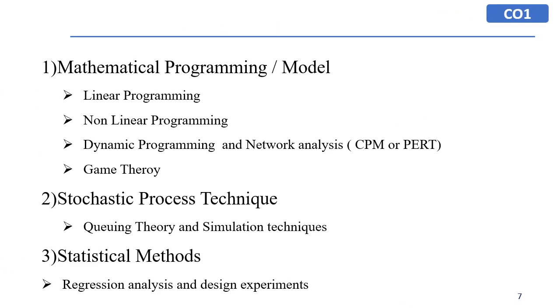Mathematical programming and models can be divided into different categories. First is linear programming, second is non-linear programming, dynamic programming and network analysis, game theory. Stochastic processes are queuing theory and simulation technique, and statistical methods are regression analysis and design of experiments. So these all are the techniques or the tools of a system approach.